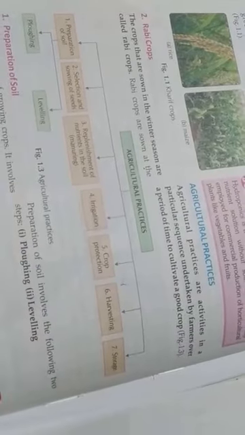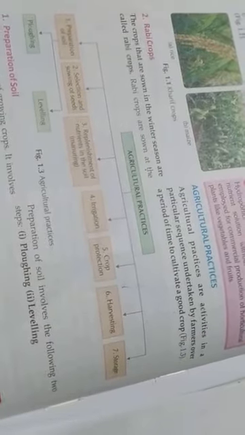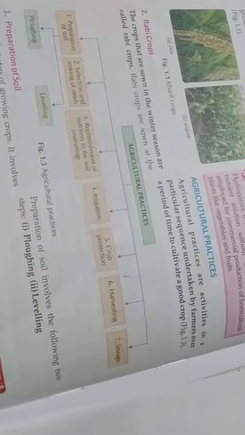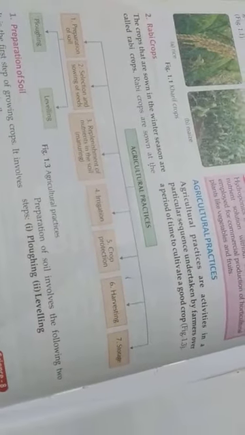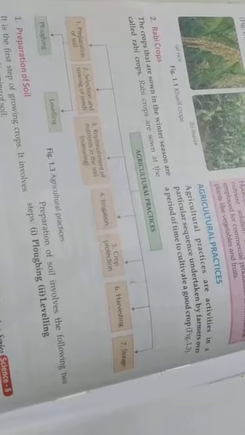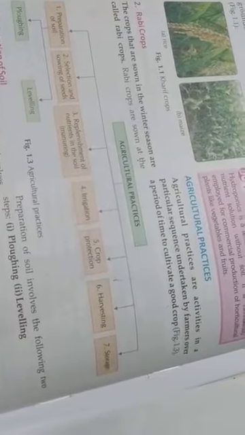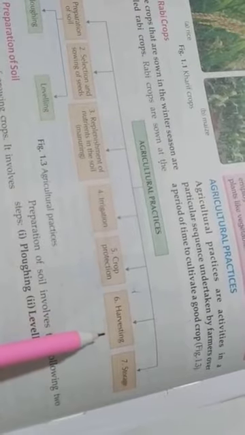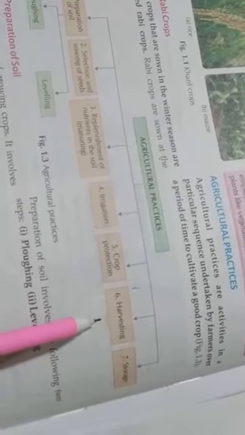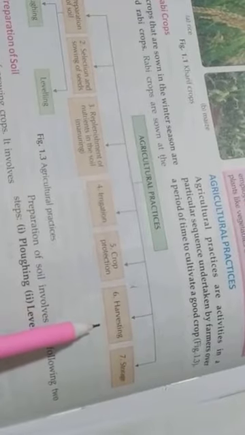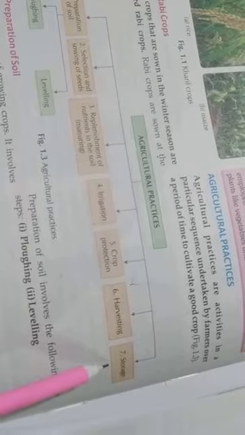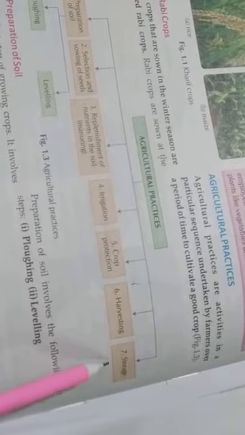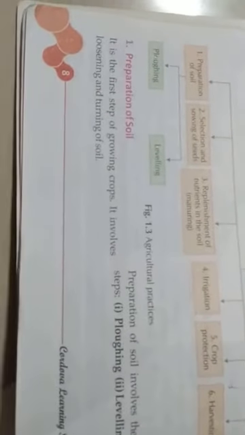After the crop grows, we check if there are any insects and take care of the crop. Next is harvesting. We see whether our crop is ready for harvesting or not, and then we harvest it. Next is storage. We store the crop in a proper place.